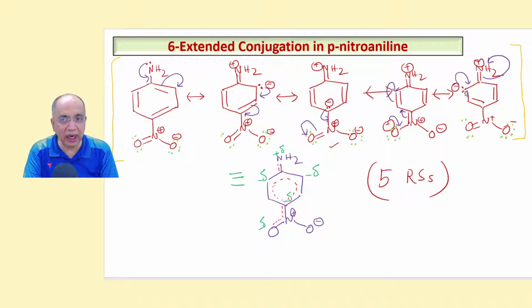And then back to the para position, this will come, allylic pattern, this will come here, this pi bond will go, and you get back the original structure. Of course, the double bond and single bond get exchanged. That is the RS for benzene.